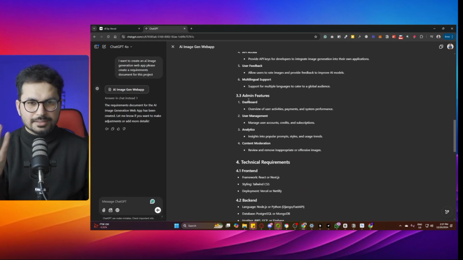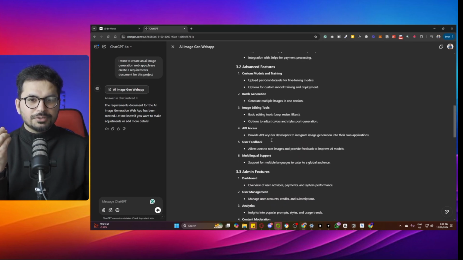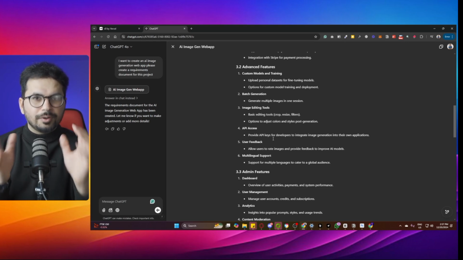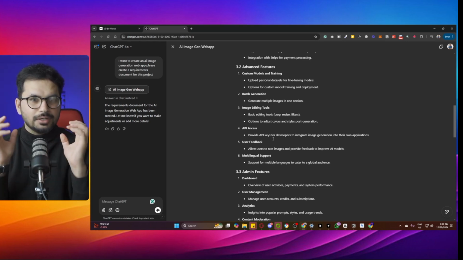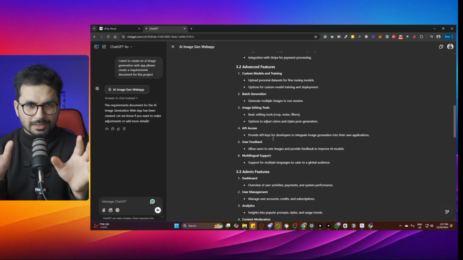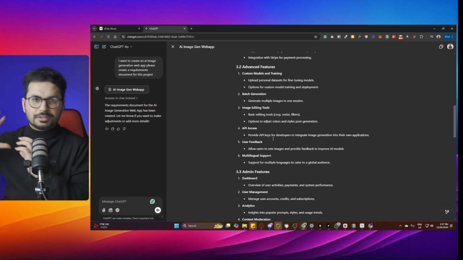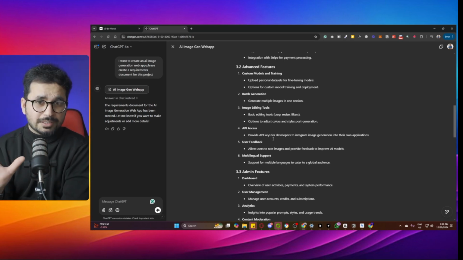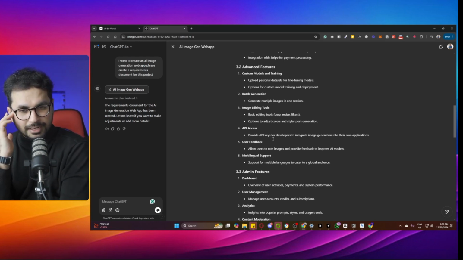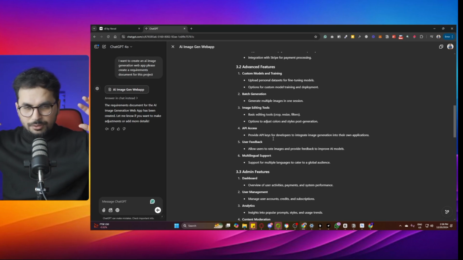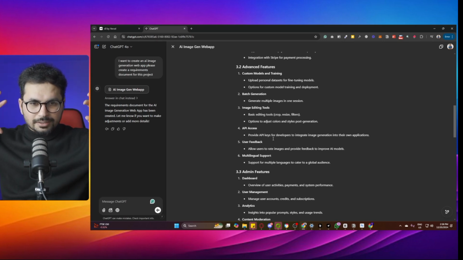And then the admin feature has a dashboard, user management, analytics, and content moderation. If you want to understand what you are going to build, you need to write that on a page, on a paper, on a document, or maybe a whiteboard, wherever you feel comfortable, but you need to write it somewhere. If you have that idea only in your mind, that is not good enough. You just need to write that idea down somewhere.